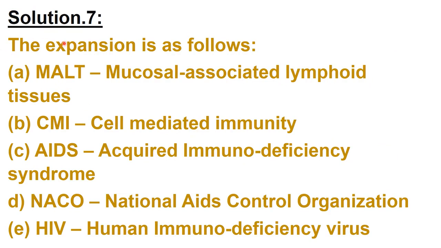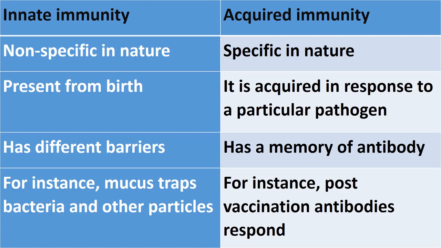This is the answer of question number 7 of NCERT, and here you need to expand all these. First is MALT, that is mucosal associated lymphoid tissues, that you have done today. CMI is cell mediated immunity, right? AIDS is acquired immunodeficiency syndrome. NACO is National AIDS Control Organization. So these are part of today's lecture. Then HIV is human immunodeficiency virus.